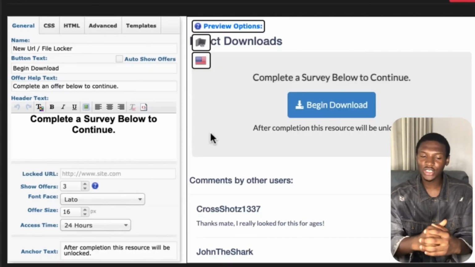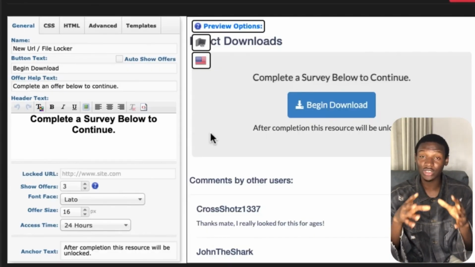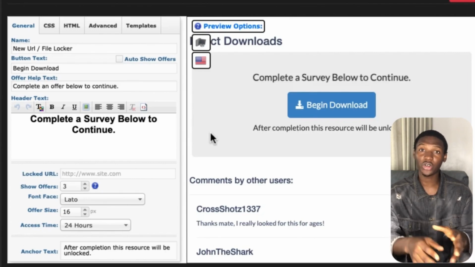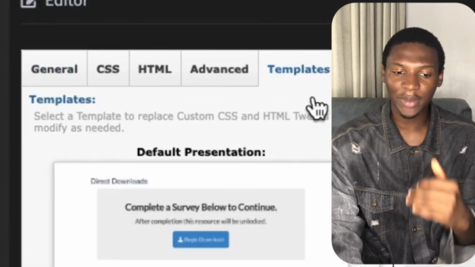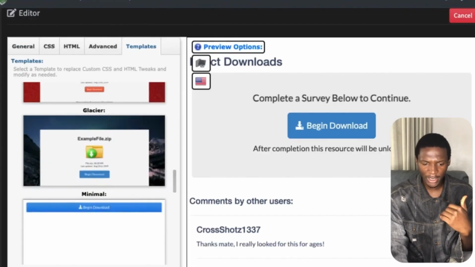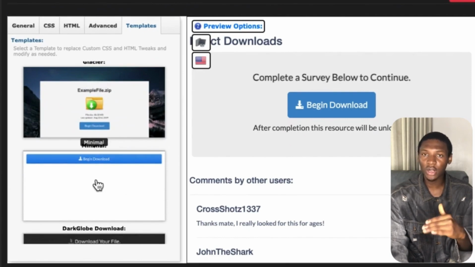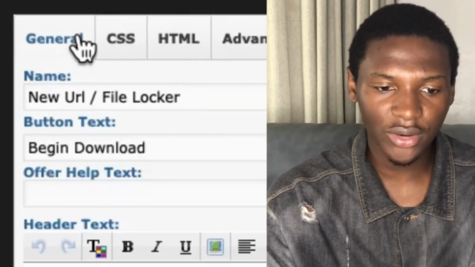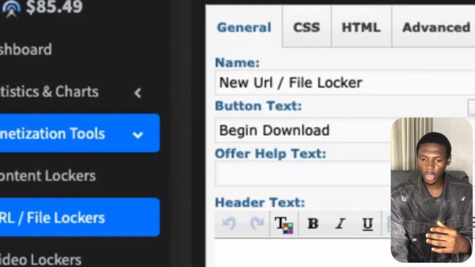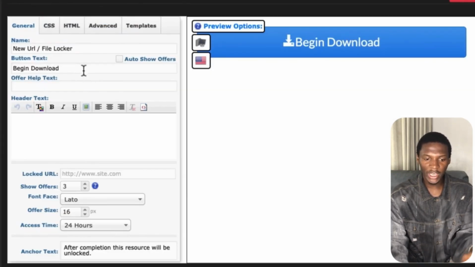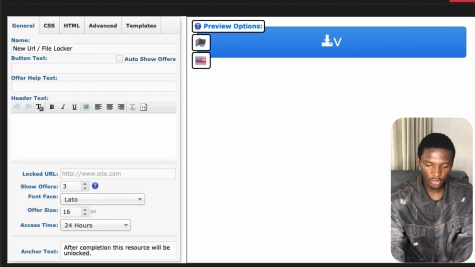And once you click on continue, guys, you're going to see that it's going to bring you up to this page where you can actually edit your content locker, right? So I'm going to come over to where it says templates, click on templates, guys. So just scroll down here, come over to the template that says minimal. Once you click on that template, come back to general. Once you come back to general, what you want to do is come over to where it says begin download. You can see over where it says button text. You want to go ahead and change this to verify. So we're going to come over to human, just click on human, verify.